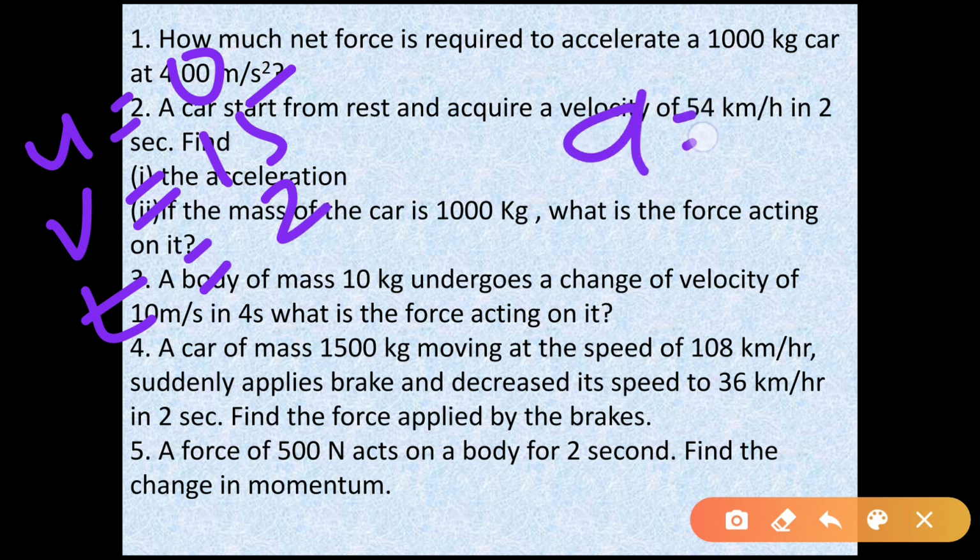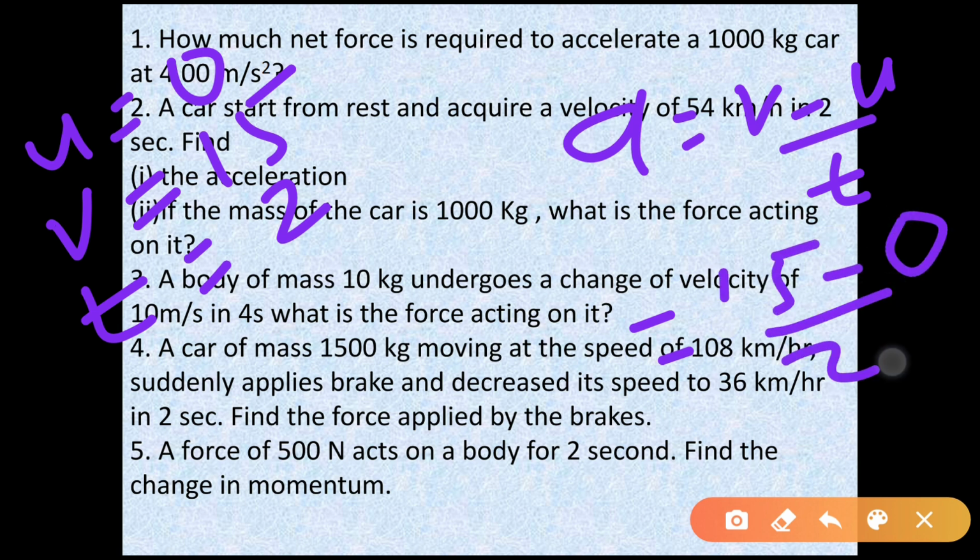a is equal to (v minus u) by t. So it is asked to find the acceleration. Final velocity is 15, initial velocity is 0, and time is 2. So 15 by 2 means 7.5 meter per second square.